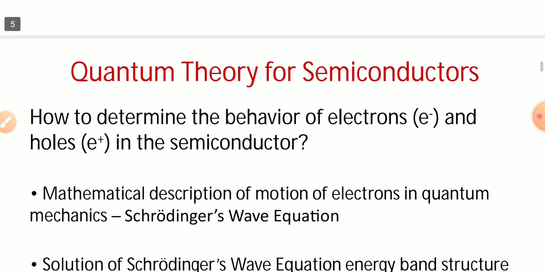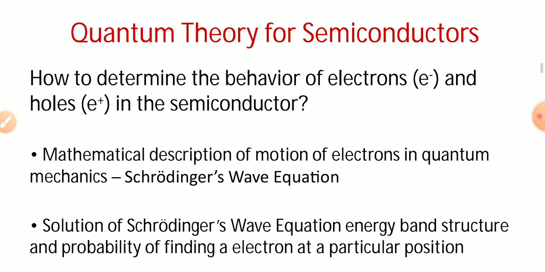In the quantum theory for semiconductors, the charged particles are the electron or the hole. If you are interested in the behavior of electrons and holes, the Schrödinger equation is the important one, because the mathematical description of the motion of the electron in quantum mechanics is described by the Schrödinger wave equation.